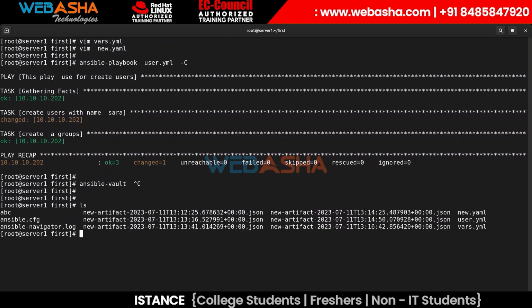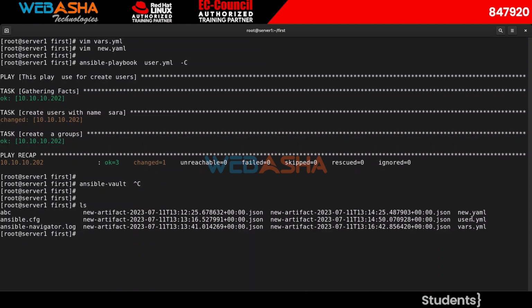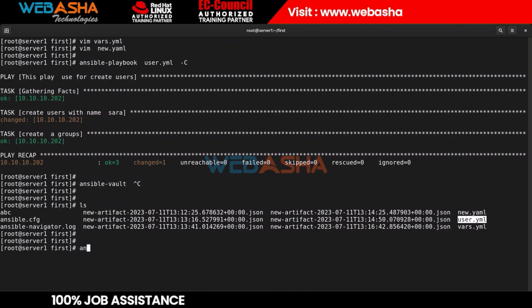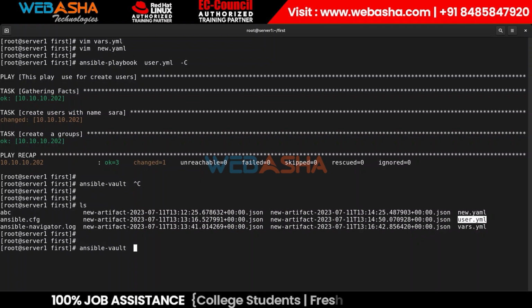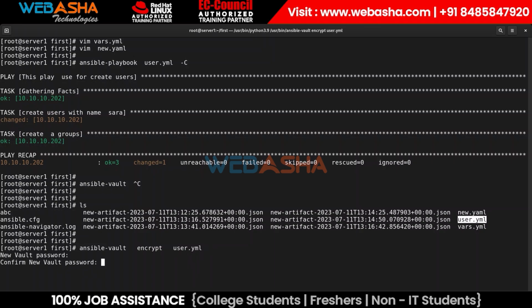So let's suppose I need to specify a password to this particular YAML file, user.yaml, which already exists. What command am I going to use? ansible-vault, and then just use the encrypt command, and the file name. Hit enter and mention the password. It applies the password, and it uses the AES-256 mechanism to encrypt the plain text file. That is the Advanced Encryption Standard, 256 bit.